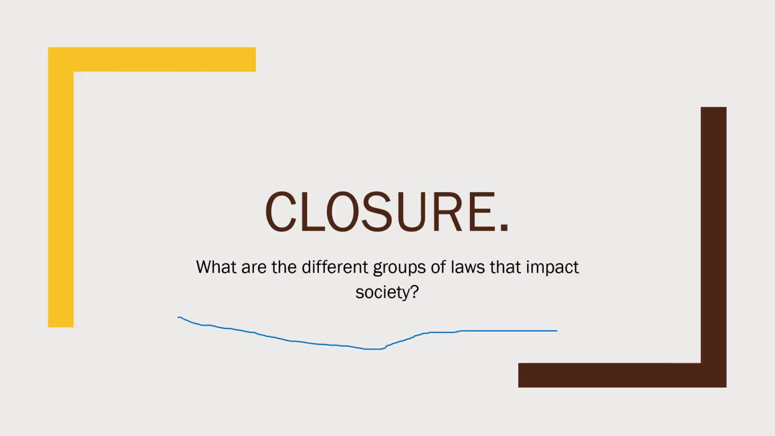All right, so our closure. What are the different groups of laws that impact society? We're talking here specifically about criminal laws and civil laws. Make sure you understand them and how they work.